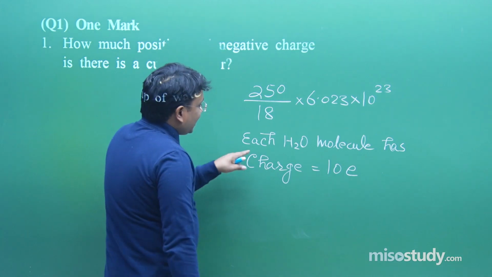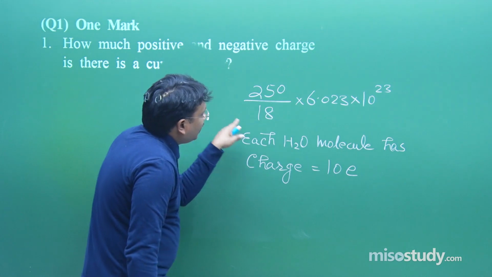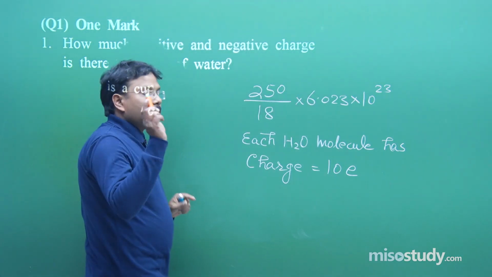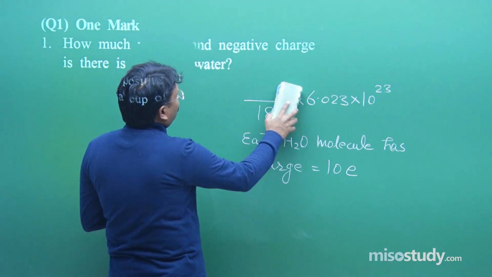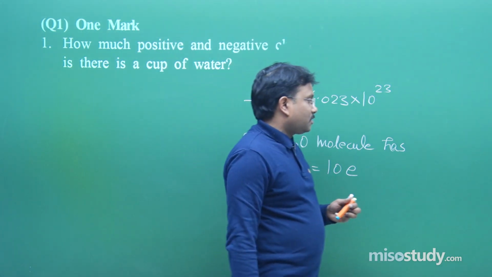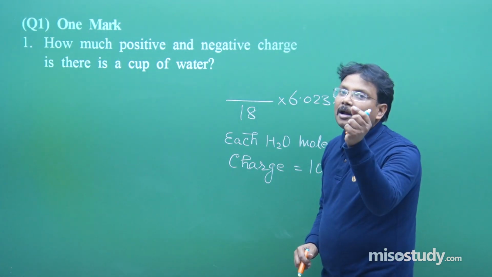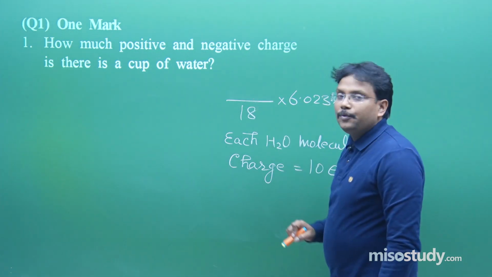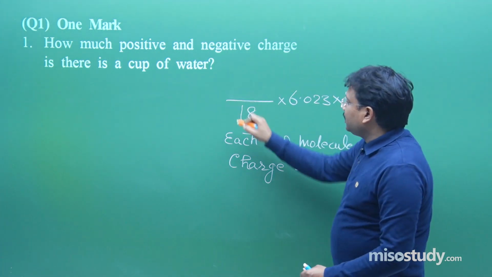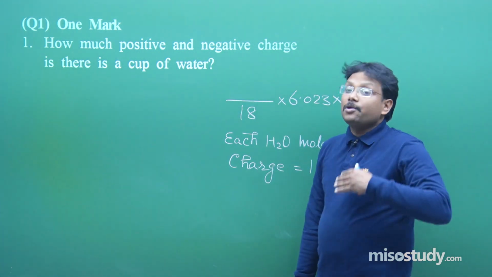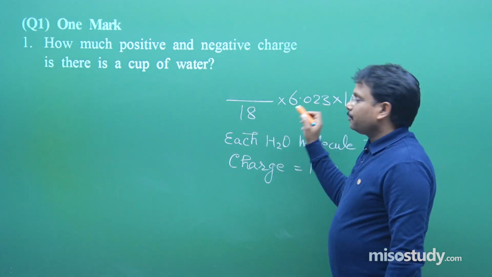Each H2O molecule has charge this much, and these are the total number of molecules. Say for example, rather than a cup of water, someone asked you a question in 10 gram water. So you can replace the value 10 over here. You can put the value 100 over here. Actually this was something that I could write down directly, but I was intentionally trying to give you the idea. That's why I did this much.